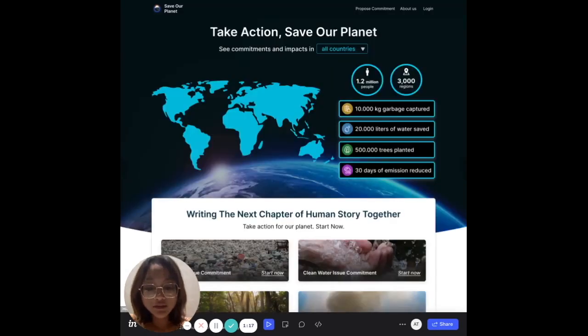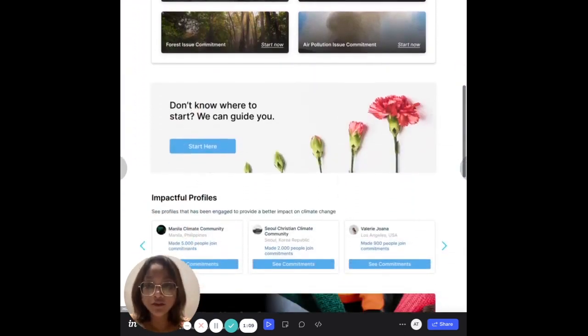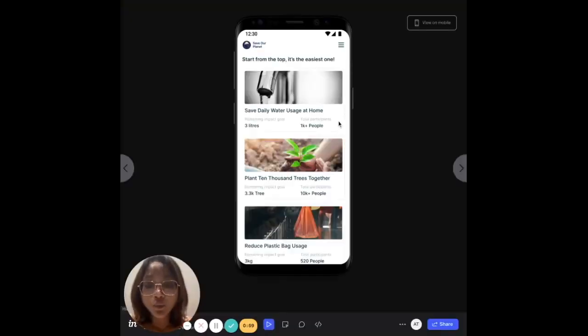And other than looking at people's profiles, we could also look at the list of actions itself. So we understand that not everybody needs to be guided in terms of what kind of action they can do. So that's why we have this feature of starting from the simplest action, which we can reach from the homepage again. And then if we click here, we could see that this is the list of actions that people can be involved in, sorted by the simplest thing that they can do, which is, for example, saving daily water usage.